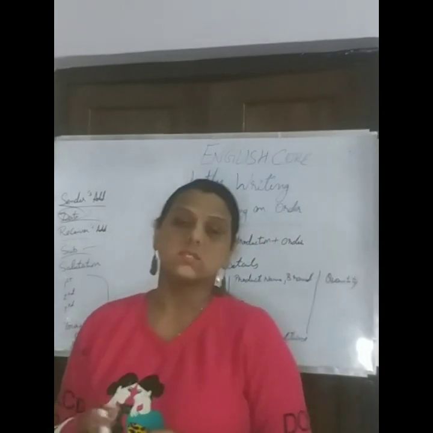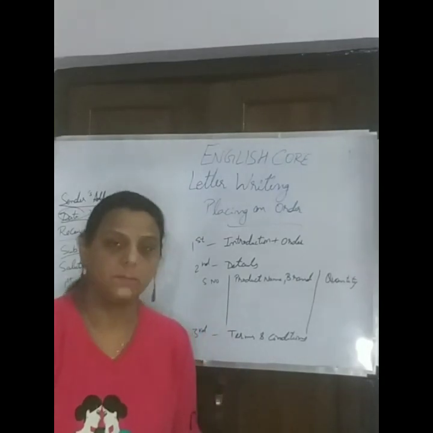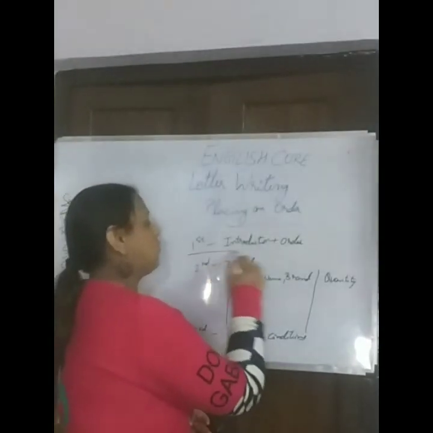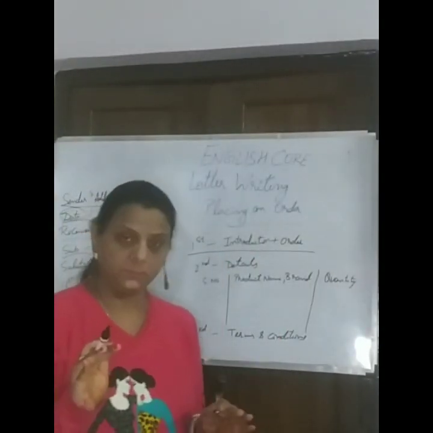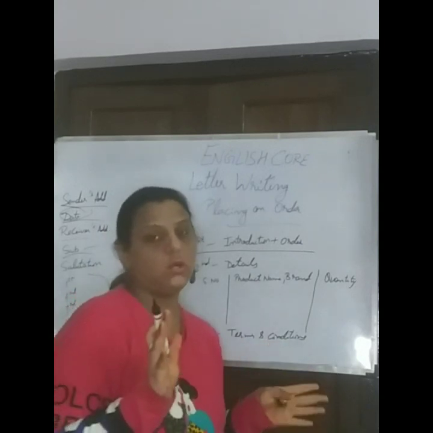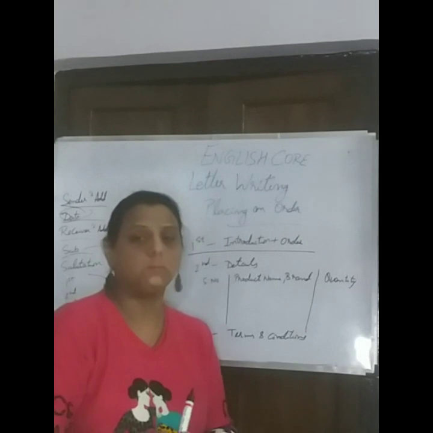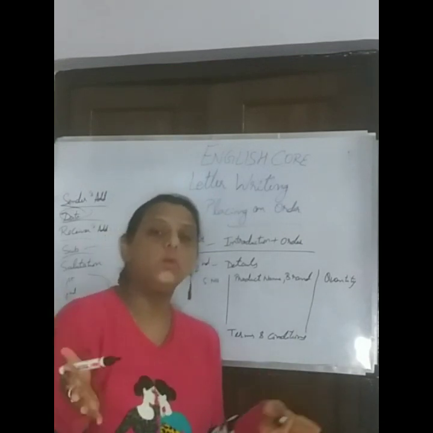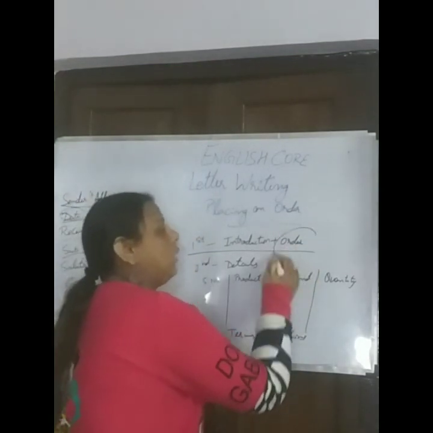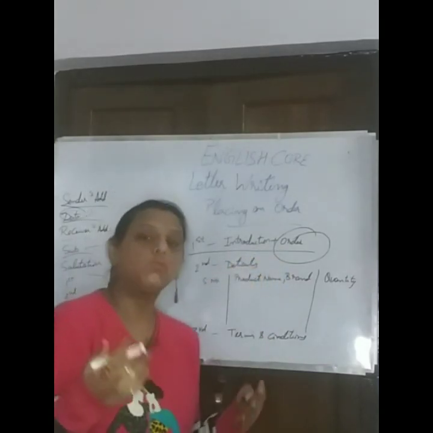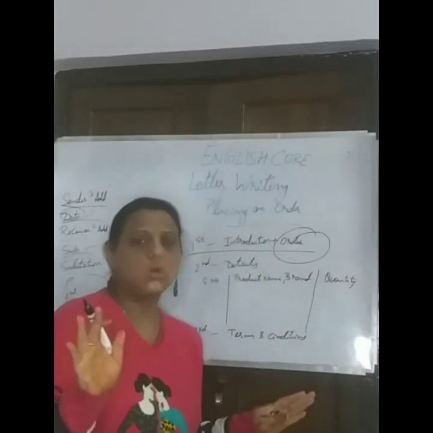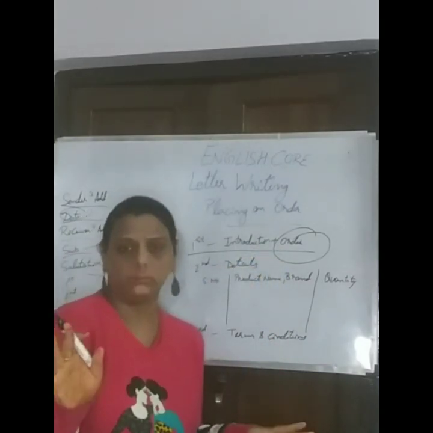Now, you need to understand what you will write in these 3 paras. The first para is your introduction, that is, who you are basically. You are the representative or the owner of whatever organization, company or store. So you need to tell who you are, and you need to tell that you really want to place an order for a few things. Very short, very simple. You need to place an order.